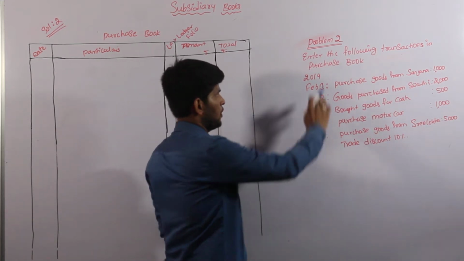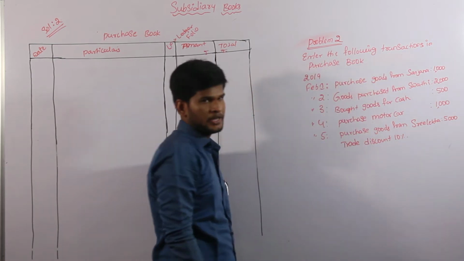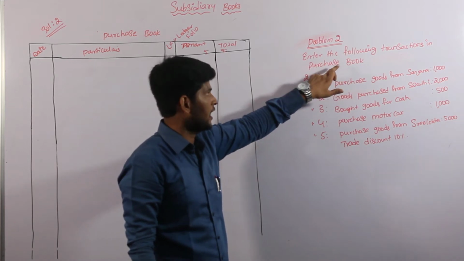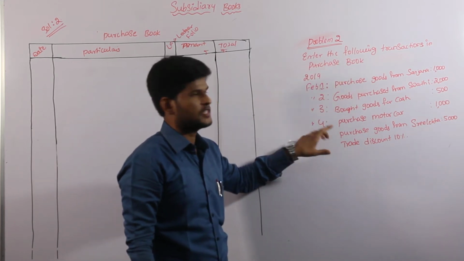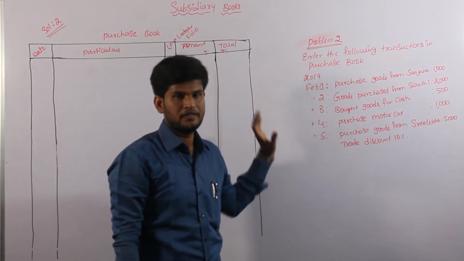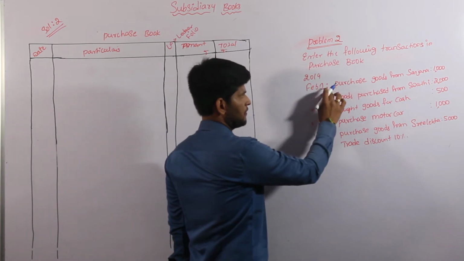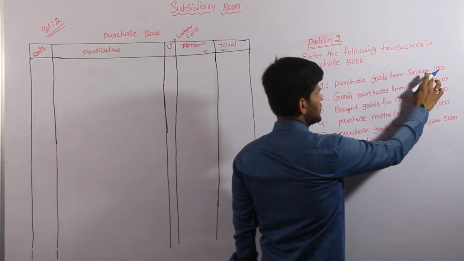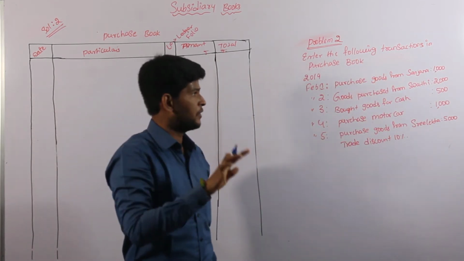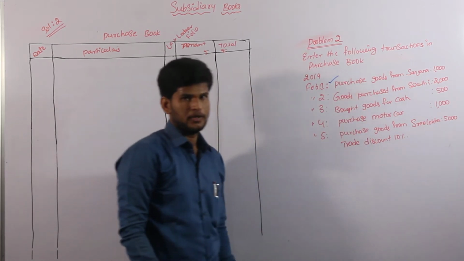Come to the second problem: enter the following transactions in the purchase book. Clearly, the question mentions preparing the purchase book only. So we have to identify all transactions relating to the purchase book, and give a cross mark to those not entering our purchase book. On 2019 February 1st, purchase goods from Sanchay. Here goods are purchased from Sanchay, but the cash word is not there, so we enter it in our purchase book. Is it clear?